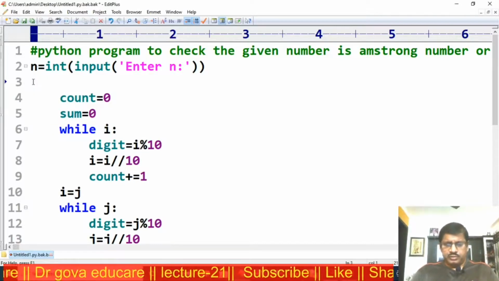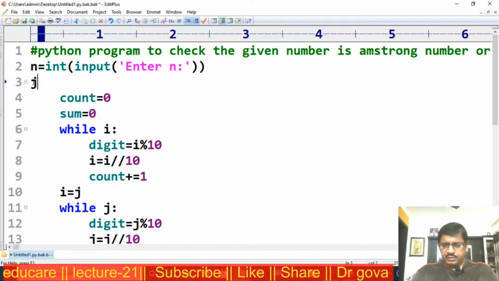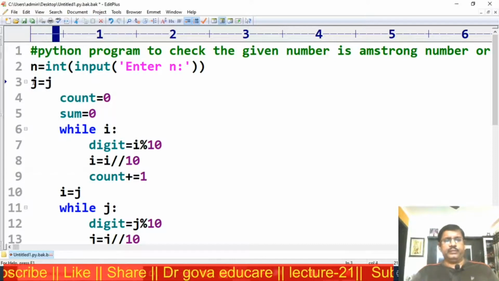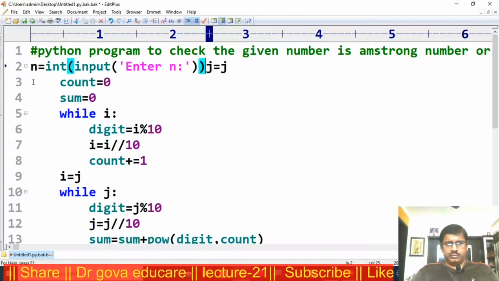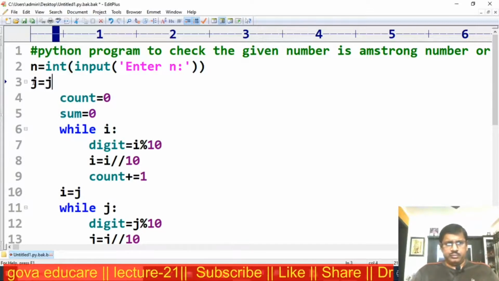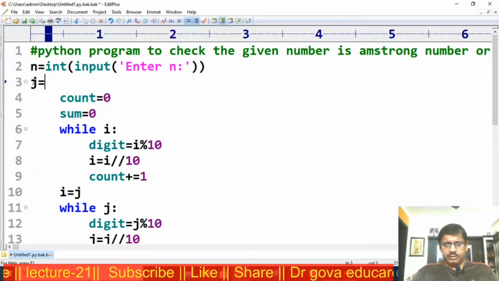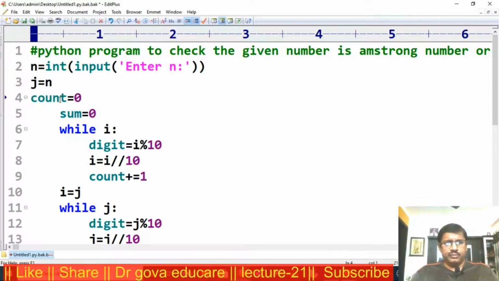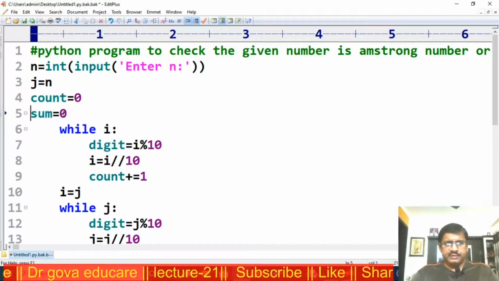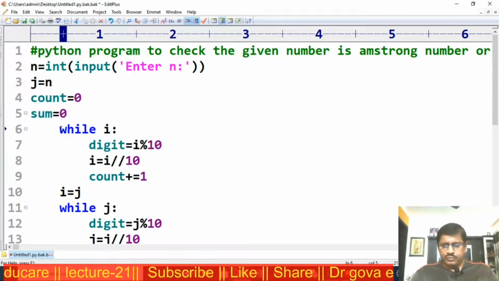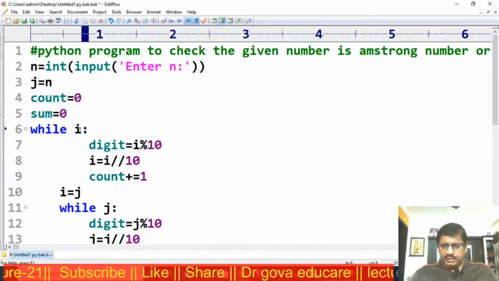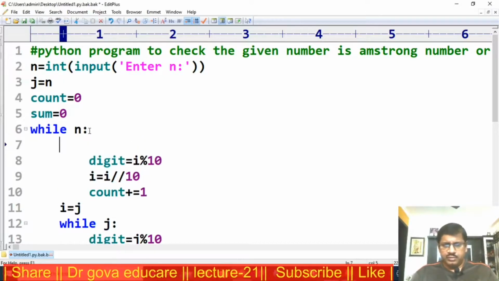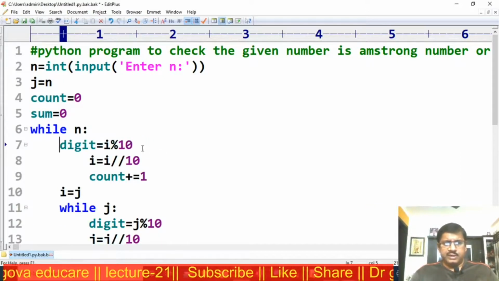Put the n into another variable j. Now initially the count is 0, the sum is 0, while n, now count the digits.